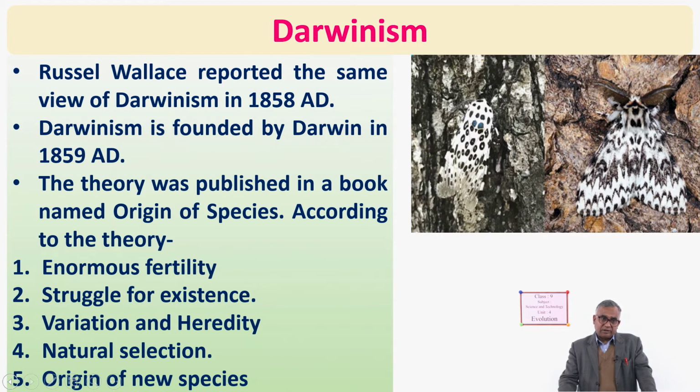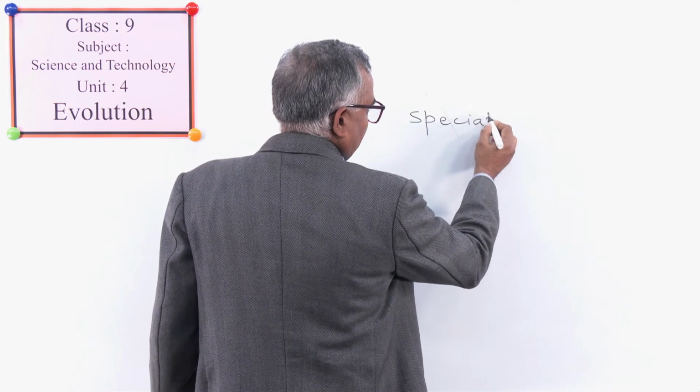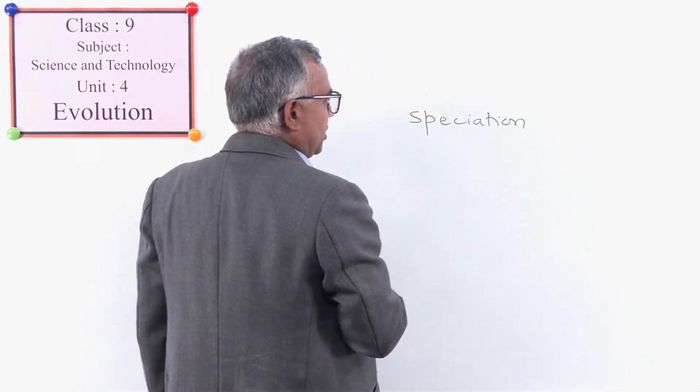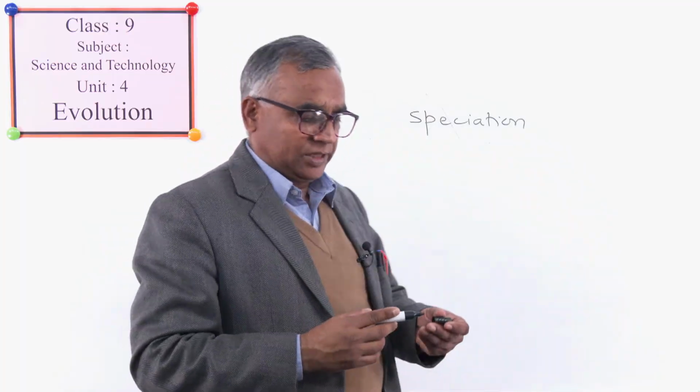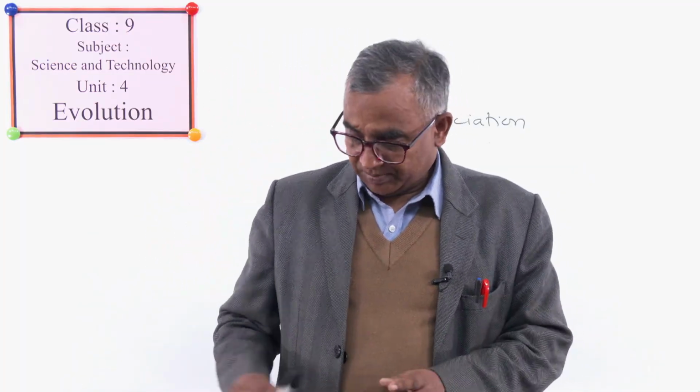Origin of new species is also termed as speciation. This term is also in use. That is formation of new species. Okay. So it was about Darwinism.